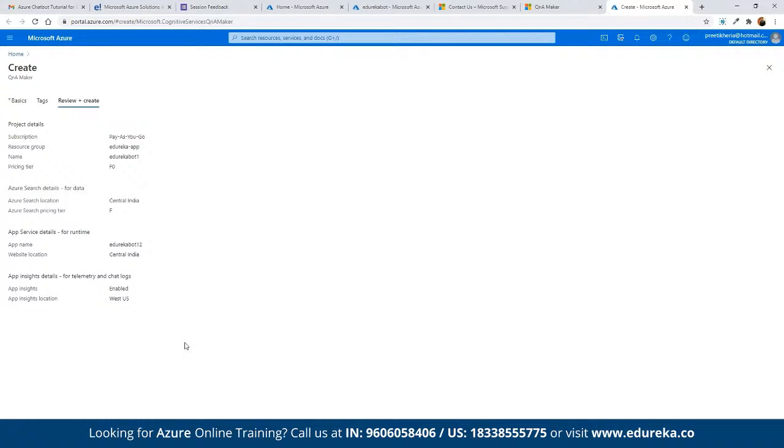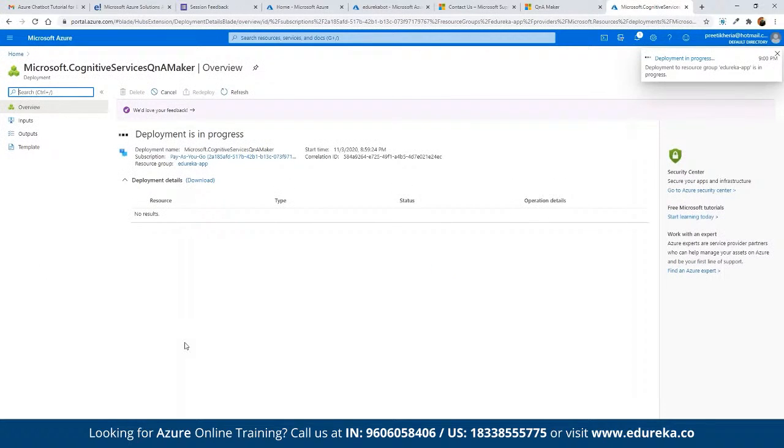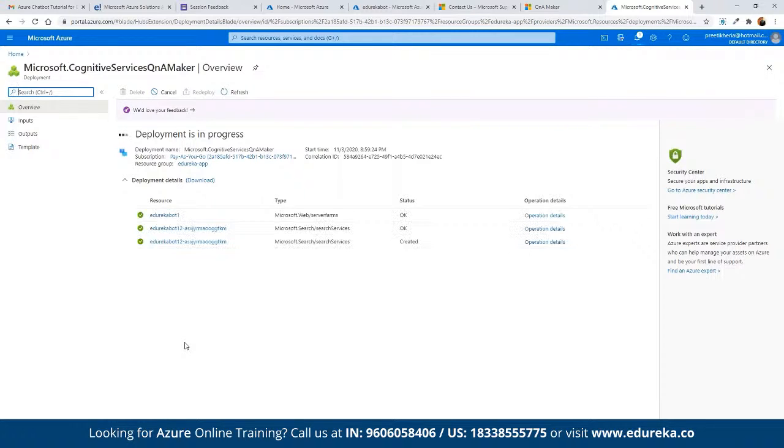Okay, we may have missed some components, so let's revise those. In case any of the parameters is missing, we can come back and it is going to be highlighted. We haven't chosen the pricing tier, so here we can keep it to free. Now we can review and create. Once you click on create, it is going to validate whether everything is aligned or not, and then it is going to be deployed. Currently it is being deployed. If we go to the deployment section, we can see the deployment is in progress, and after a while this is going to be available.